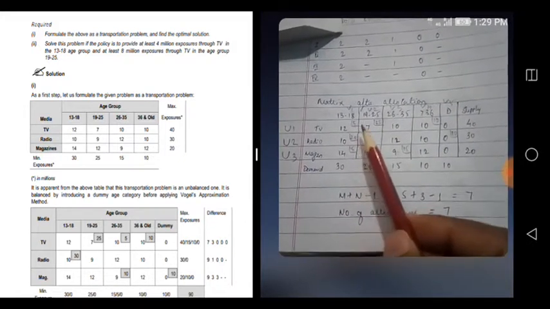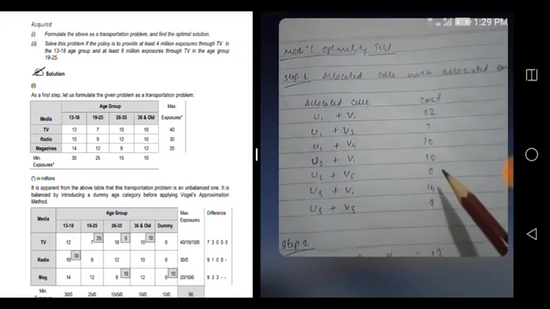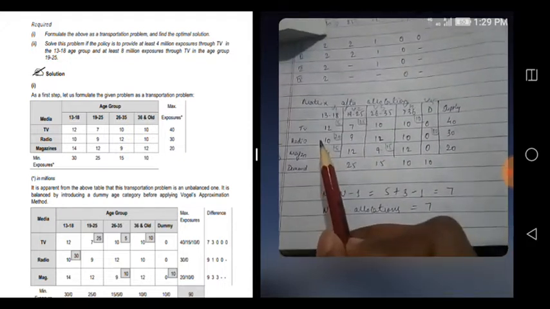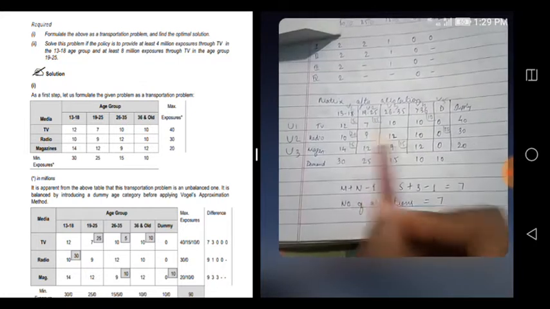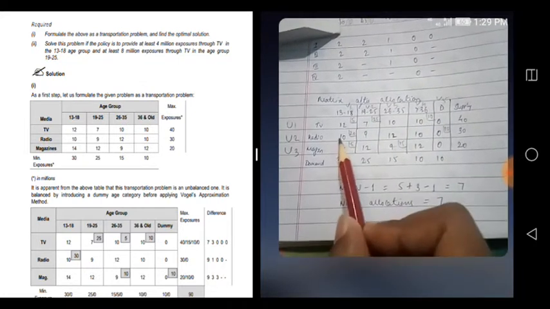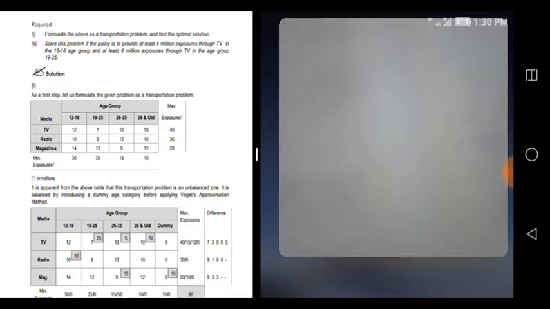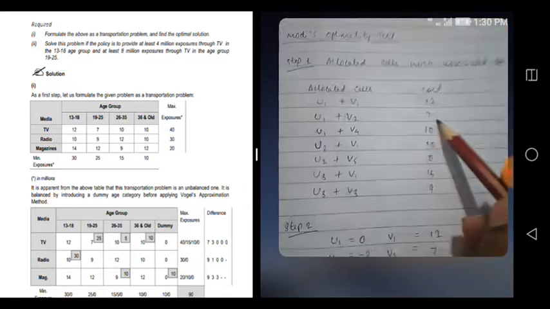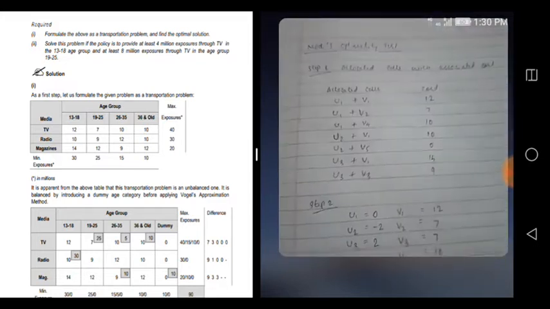Then their associated cost, whatever cost is associated with that: 12, 7, 10, 10, 0, 14, 9. This is a very simple step.